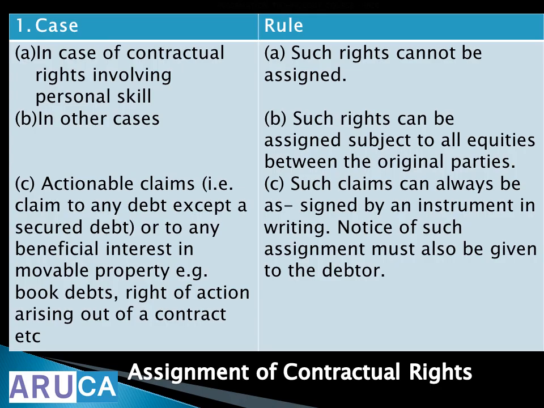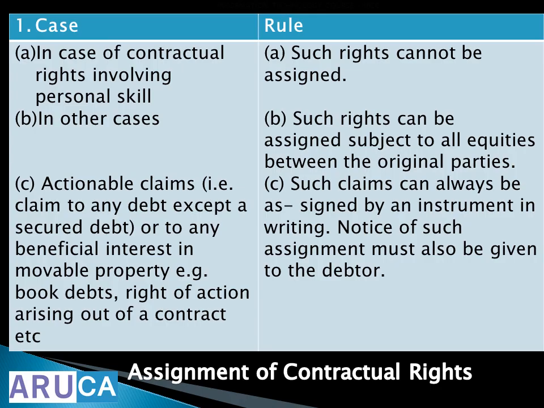Actionable claims. A claim to any debt except a secured debt or to any beneficial interest in movable property, example book debts, right of action arising out of a contract, etc. Such claims can always be assigned by an instrument in writing. Notice of such assignment must also be given to the debtor.